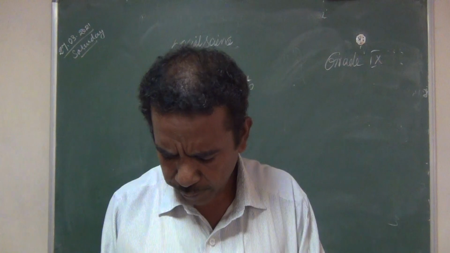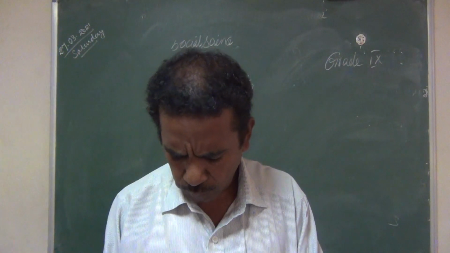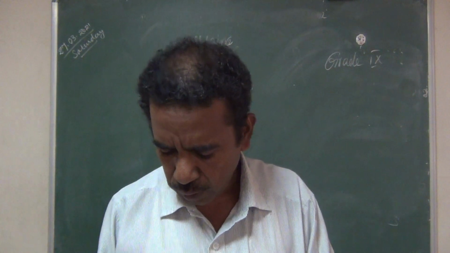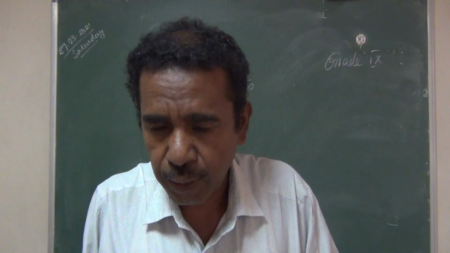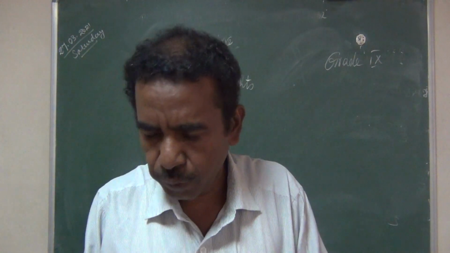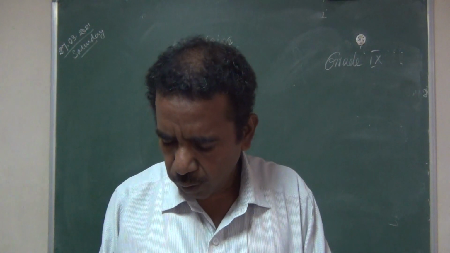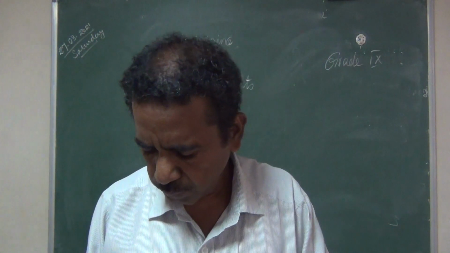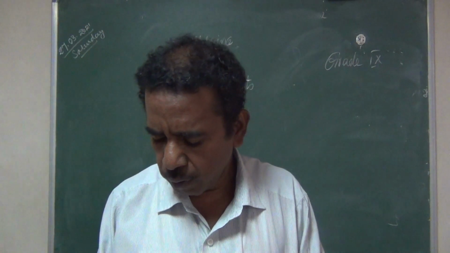Which of the following statements are true? Up to four statements are given. That is D option. Statements 2, 3 and 4 are true. Consider the following statement, that is assertion and reason. A option, both A and R are correct.